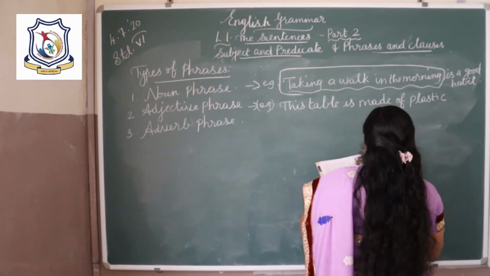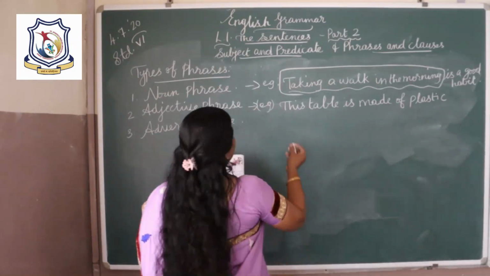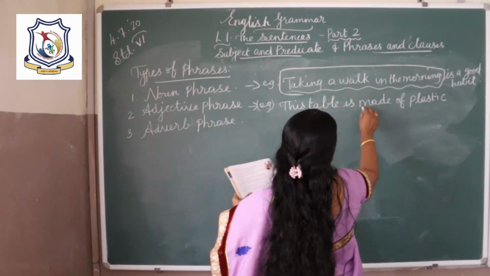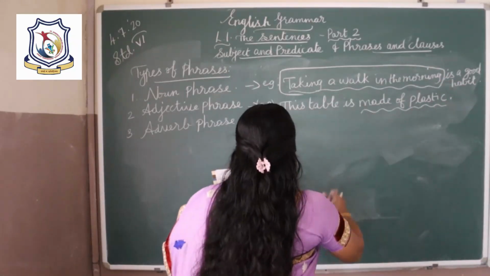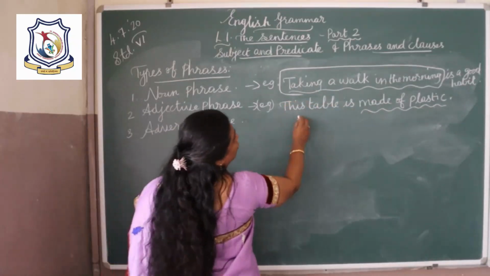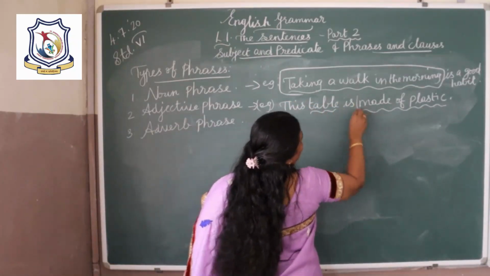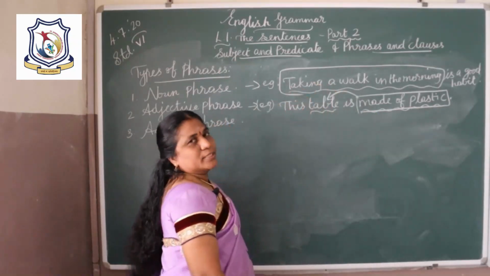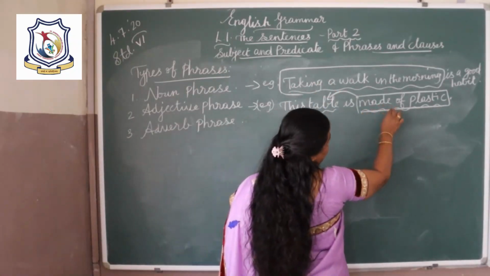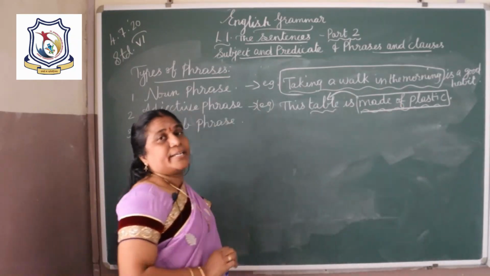Made of plastic is modifying the noun table. So made of plastic is the adjective phrase.